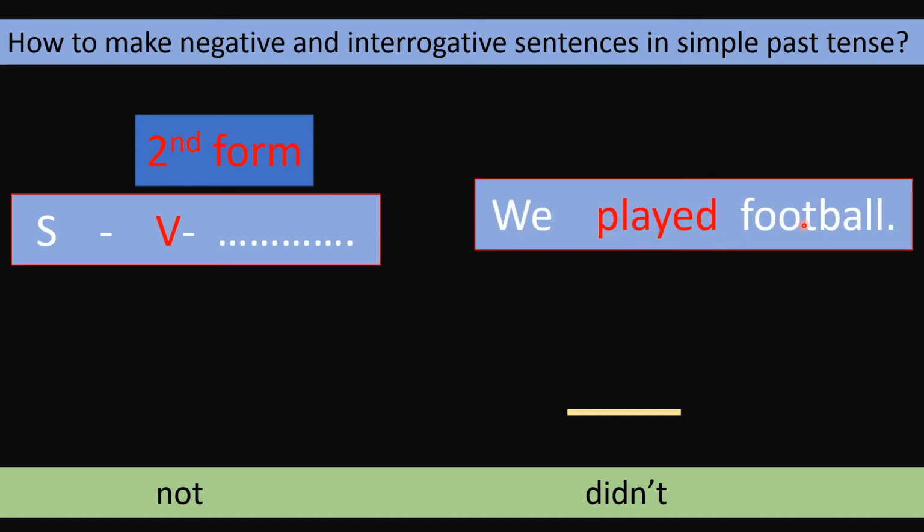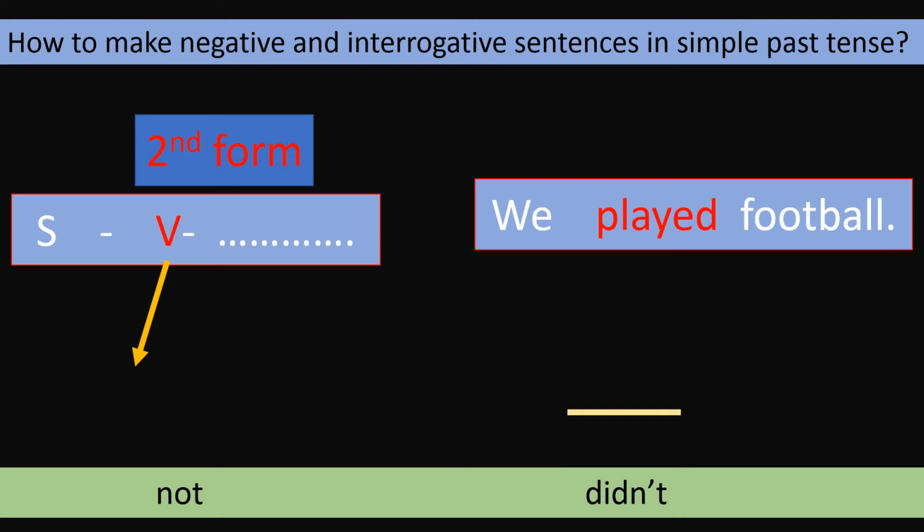We played football. So this second form is used here. This is the subject, we, and this is an object. So you don't have to learn what it is. You just say these are the other words of the sentence. So this is the second form. So how we make negative of it, that is the point. So please pay close attention.